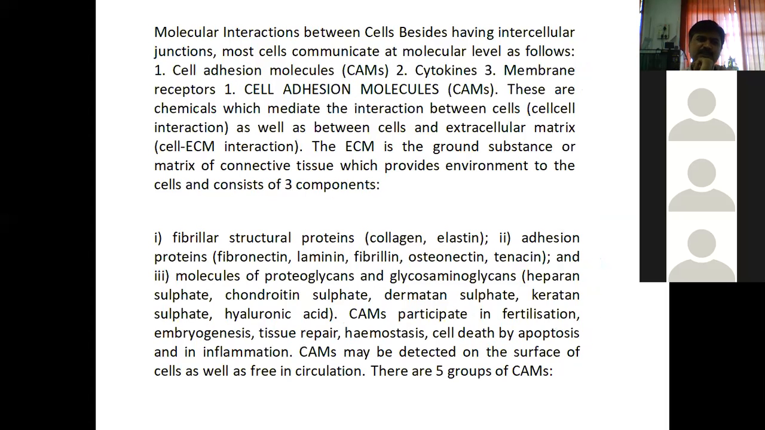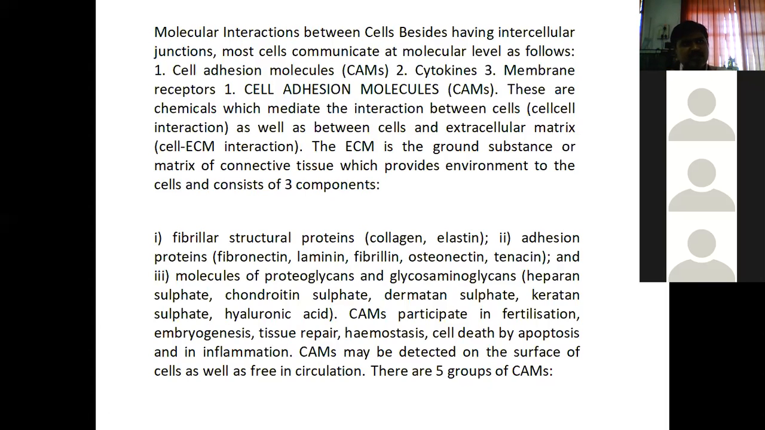Now we will see the next part, molecular interactions. What are the molecular interactions? We will see molecular interactions between cells. In between cell interaction, we saw the cellular junctions first. Now the second part is molecular interactions. We are studying the communication or interaction between cells.